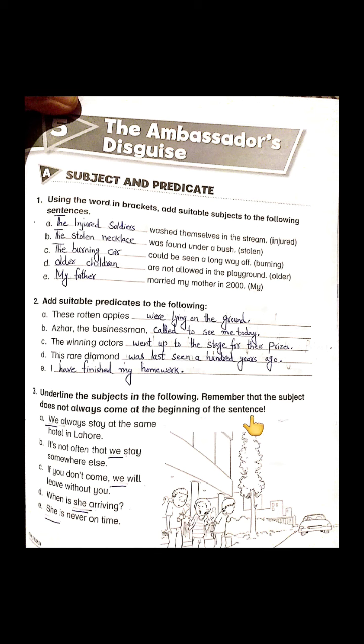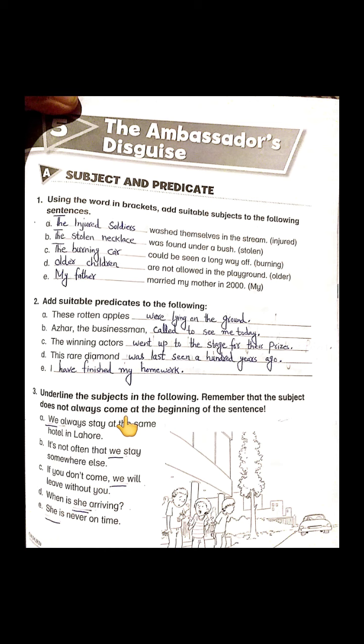Students, so far we have talked about the subjects which come at the beginning of a sentence, either in this example or in our book examples. But here they want us to know that the subject can come even in between the sentence. So let's recognize how it comes.